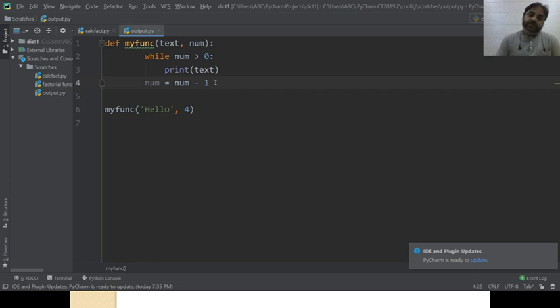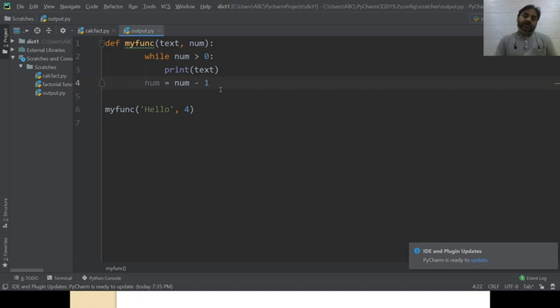Since it is not a part of the while loop, num will always be greater than 0, because when this function myfunc is called from here, the value 4 passes to num. So num is 4, and num is always greater than 0, because it will never reach a value less than 0, as the line num equals num minus 1 is never going to be executed.